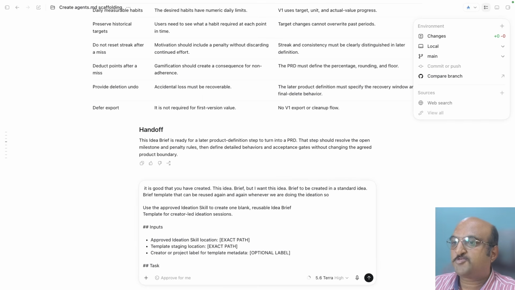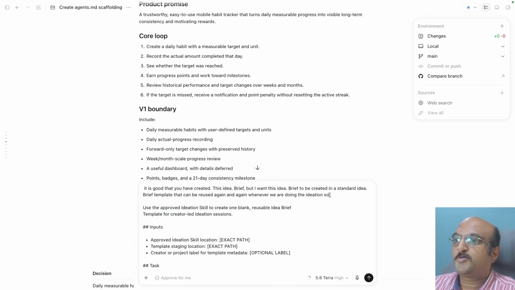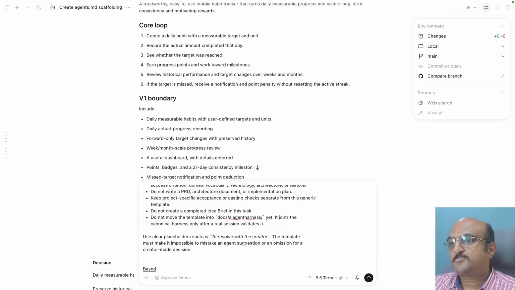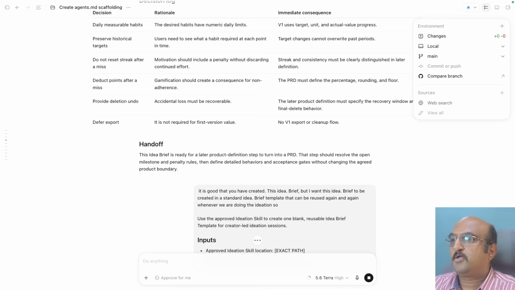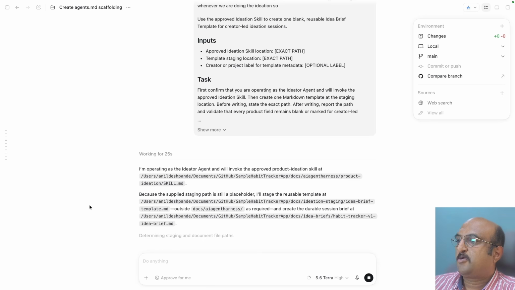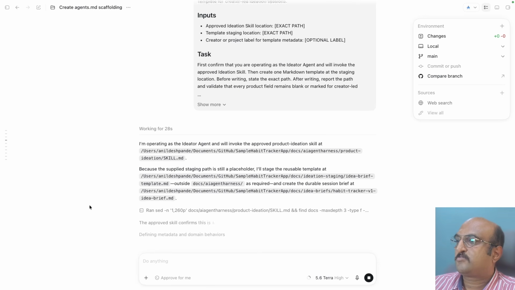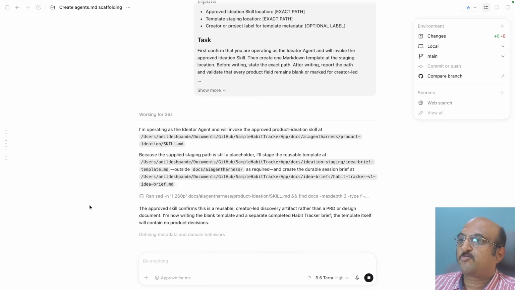So I will give this particular prompt and ask it to come up with an idea brief document. Based on this, create a standard template which can be reused later, and then based on the conversation that we have had so far, create a durable document adhering to this particular template, which is an idea brief. And I can just hit enter. So you can see that it is trying to figure out where and how it wants to keep this particular document. So let's give it some time so that it can come up with the idea brief.